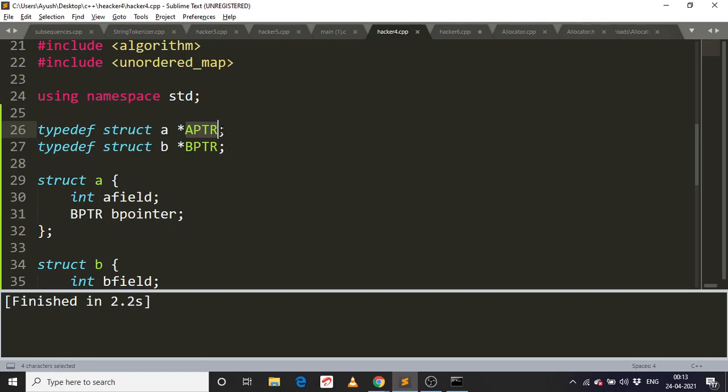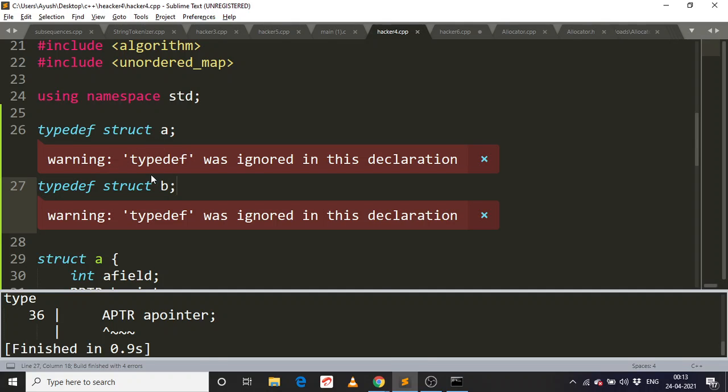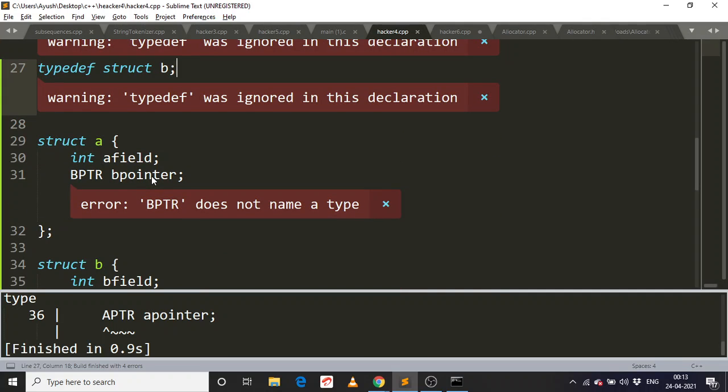Instead of declaring their name, we should use the pointers and declare that. So I don't think it would work. Yeah, that's why it shouldn't work.